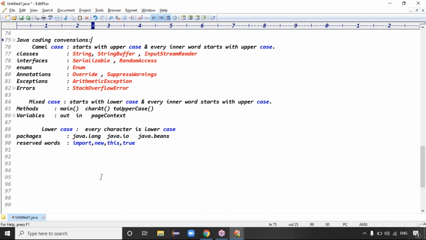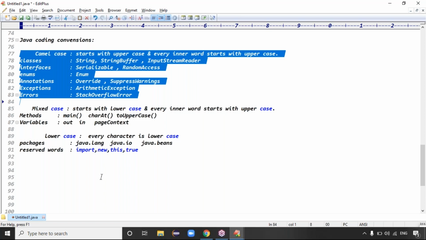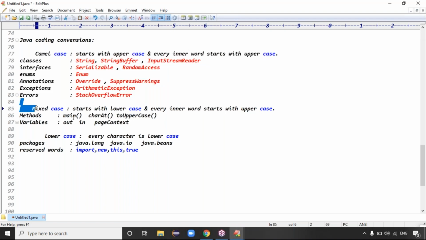Today onwards, while writing code, especially in the first 10 classes, you have to focus on the conventions. After that, you'll automatically be habituated to them. The first one is camel case, the second one is mixed case. Methods and variables follow the mixed case. And packages and reserved words: reserved words in a sense cover both keywords and constants. Exactly.